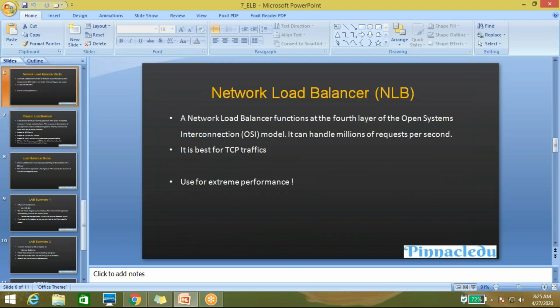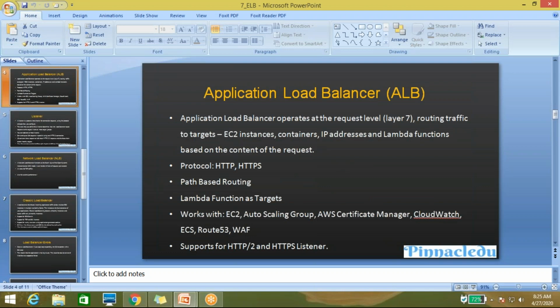Now come to the network load balancer. The application load balancer is simple, and it's cheaper. So if you have a small database and a small website, then you can go with the application load balancer.